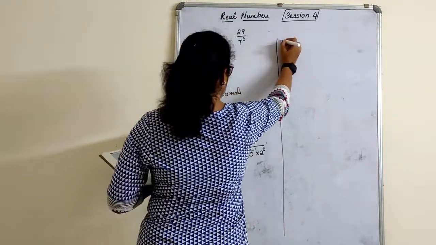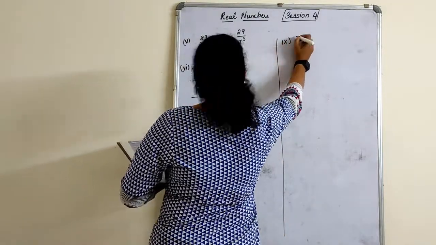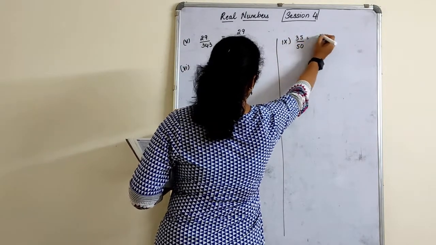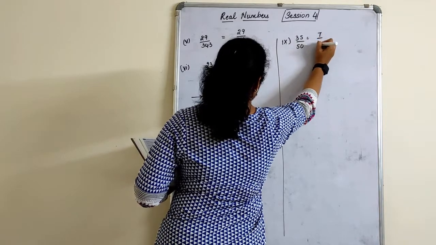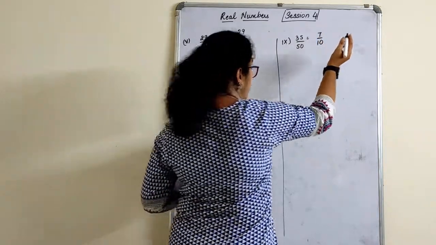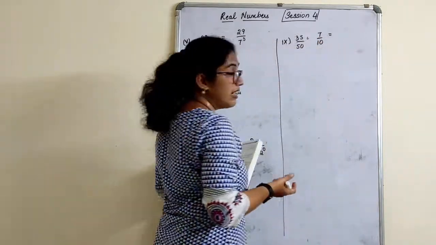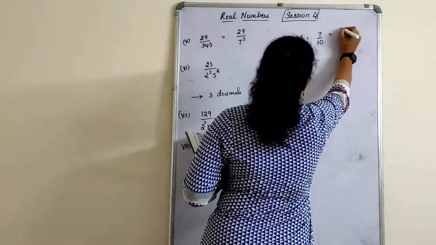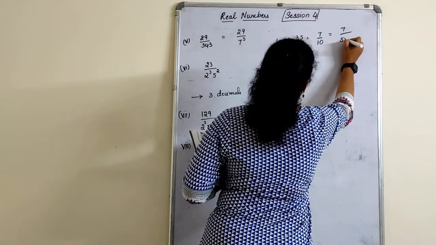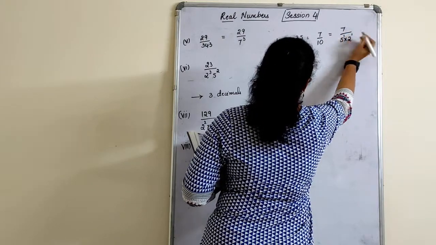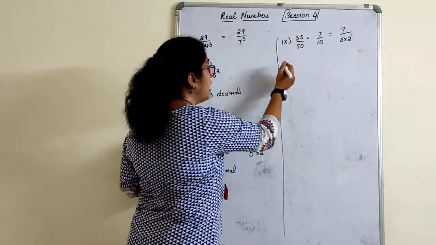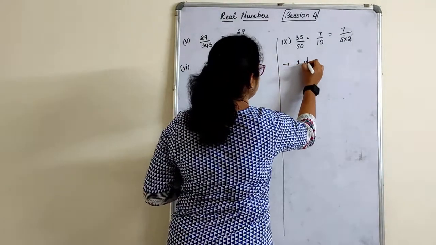Quite simple. 9th one. 35 upon 50. So 5 7s are 35, 5 10s are 50. So simple, it is 0.7. We already know, but still you have to write this in the form of 5 raised to 1 into 2 raised to 1. Is it terminating? Yes. After how many decimals? After 1 decimal.